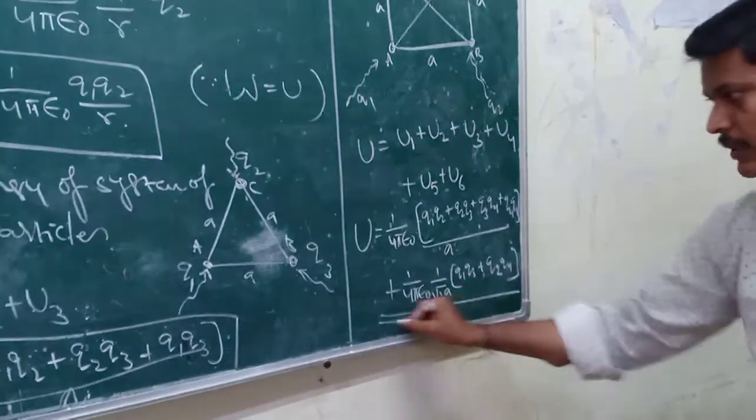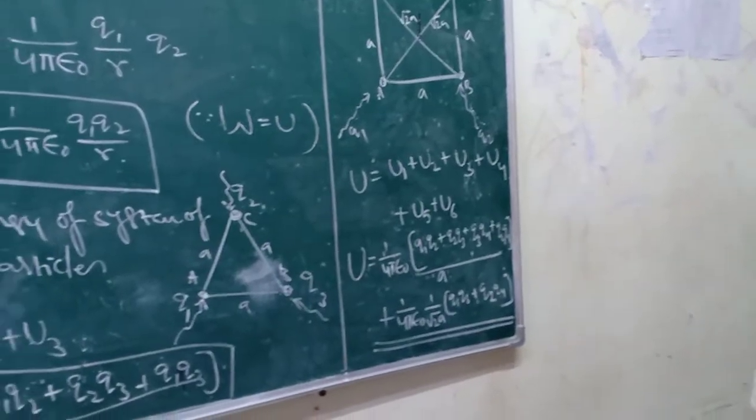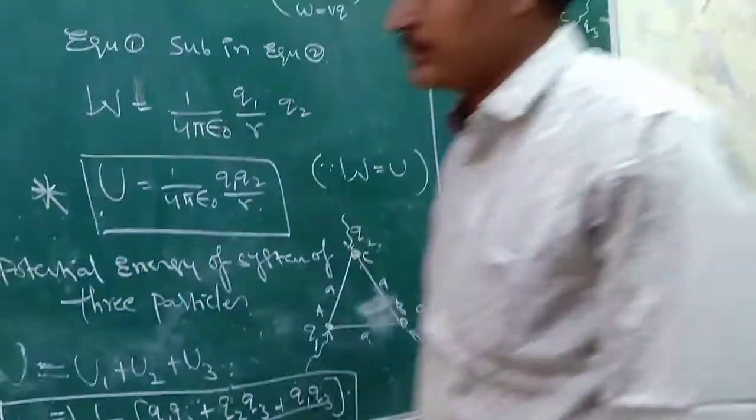This is the net potential energy of the system of four particles.